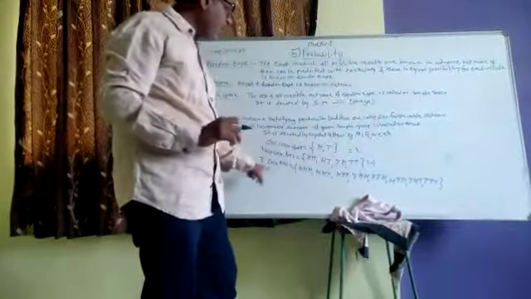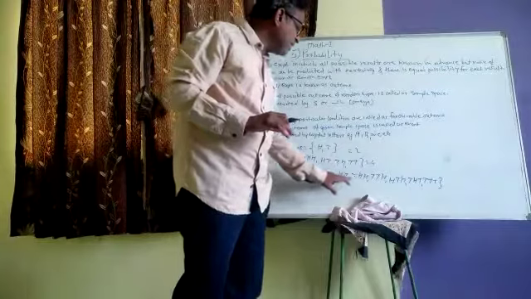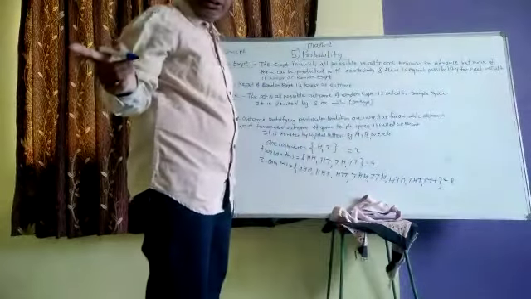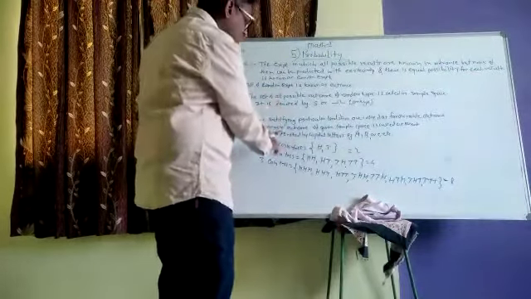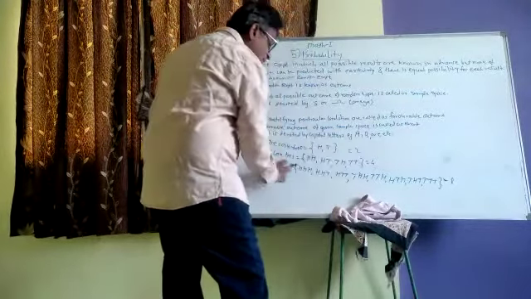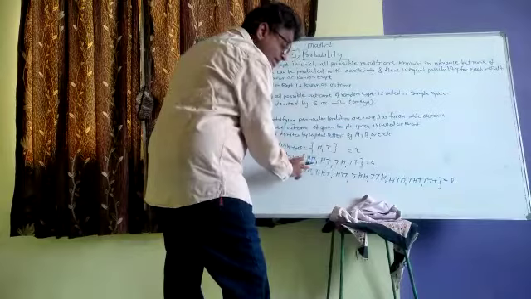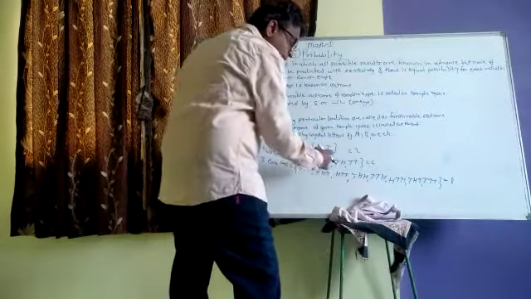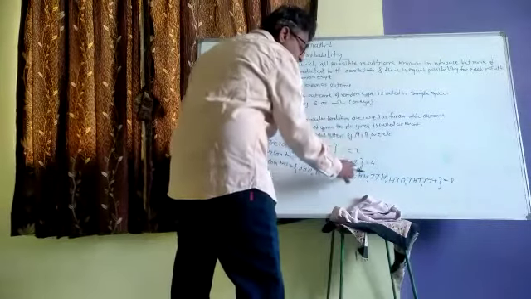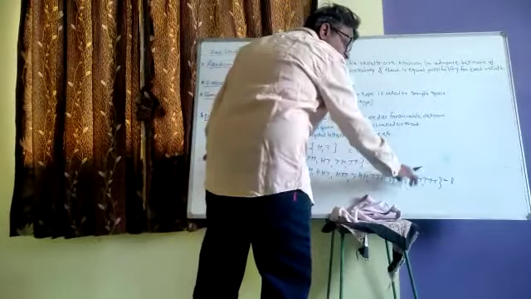If you write this sample space, you can give the answer very easily. How many outcomes? 1, 2, 3, 4, 5, 6, 7, and 8: eight outcomes are there. I have already given you photographs, and you write the sample space. One coin toss: head, tail. Two coin toss: HH, HT, TH, TT. And three coin toss. These are very easy. HHH, then one T from the right-hand side, then TT, then T increases from the left-hand side, TTH, one time T in between H, and one time H between T, and lastly TTT.